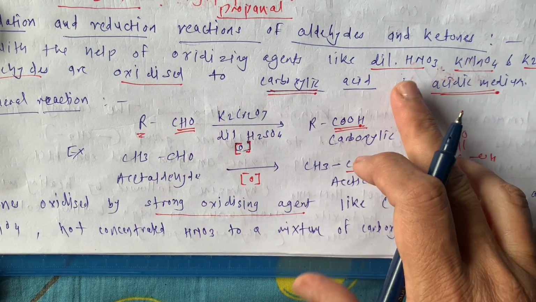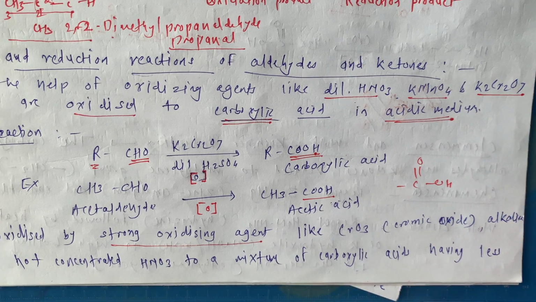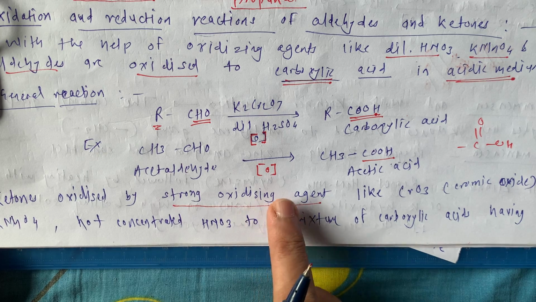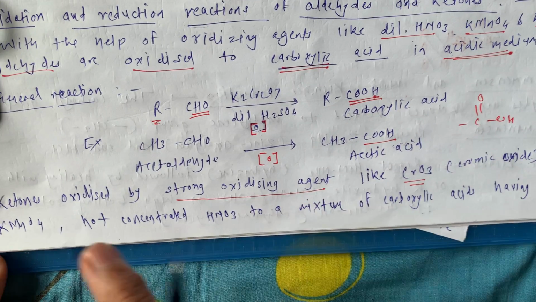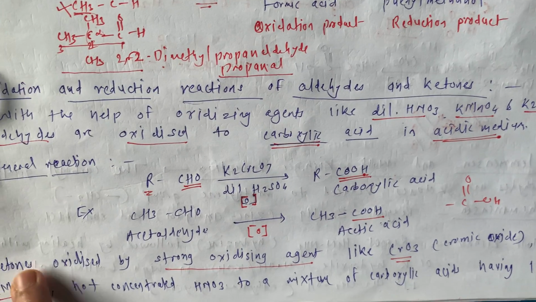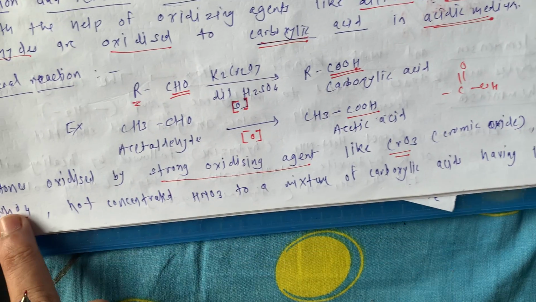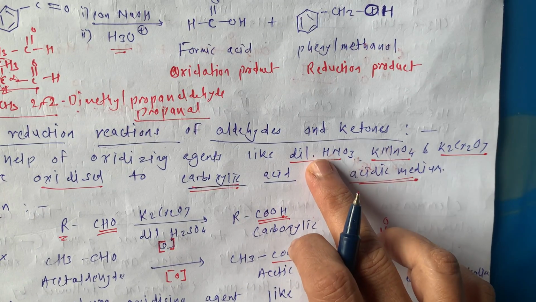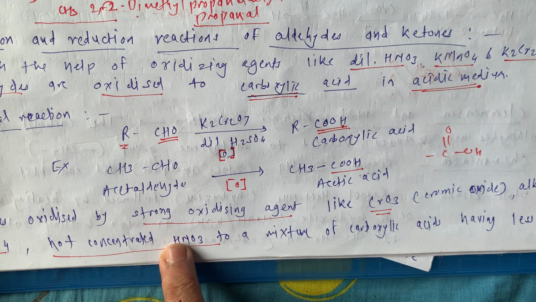Okay, here we need dilute HNO3, also possible with the reaction with KMnO4 or with K2Cr2O7. But if you are going to use ketones, then we need a strong oxidizing agent. This is very important, like chromic oxide or alkaline KMnO4, which is just our potassium permanganate. For the ketones we have to use alkaline KMnO4 or hot concentrated HNO3. Here we use dilute HNO3 for aldehyde, while for the ketone we have to use hot concentrated HNO3.